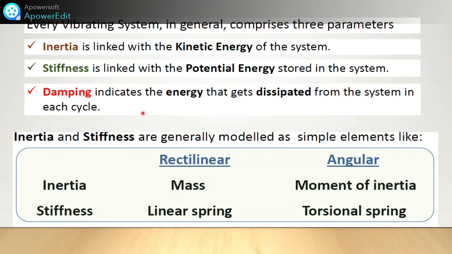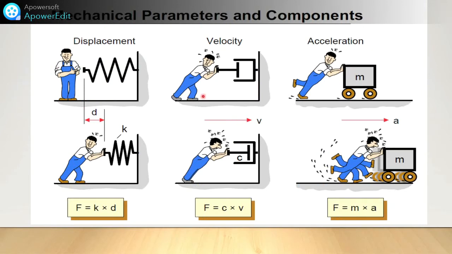So in each cycle, inertia and stiffness are generally modeled as simple elements. See here, in rectilinear and angular motion. In rectilinear motion, it is called mass, and here it is a linear spring. But in angular motion, it is called the moment of inertia and the torsional spring. Okay. So just for the terminology, I will give you here some mechanical parameters and the components.